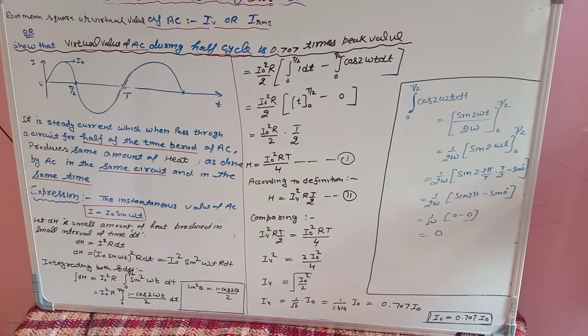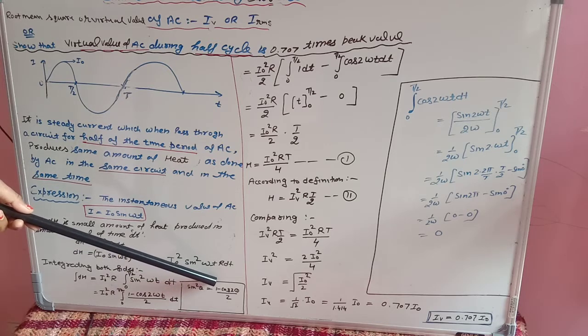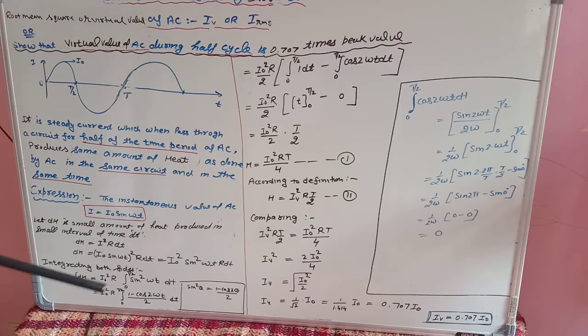You can see here that we have converted sine square theta into 1 minus cos 2 theta upon 2. This formula you need to keep in your mind. Once again, sine square theta is equal to 1 minus cos 2 theta upon 2, and here in place of theta we have omega t. So sine square omega t is equal to 1 minus cos 2 omega t upon 2.